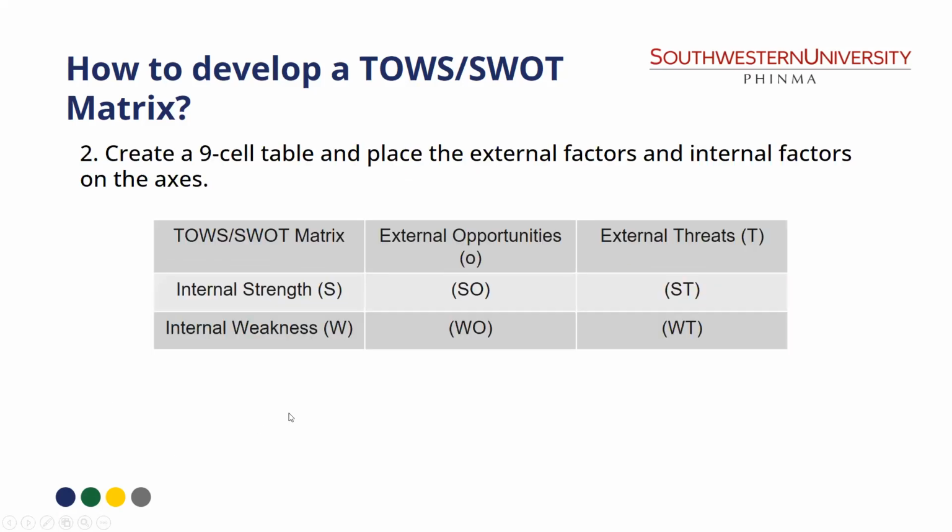So the next is create a 9-cell table and place the external factors and internal factors on the axis. So, ito yun. This is the SWOT actually, the strength, weakness, opportunities, and threats. These are the combination of the factors. No? We have SO, strength, opportunities, ST, strength, threats, WO, weakness, opportunities, and WT, weakness, threats. Ayan siya. You need to first write this down.